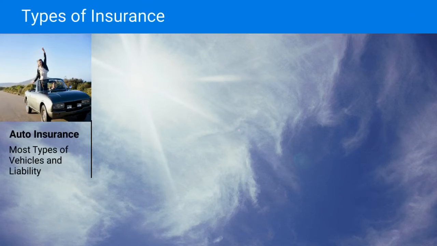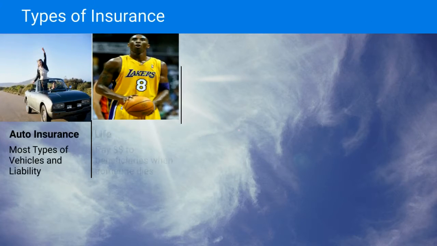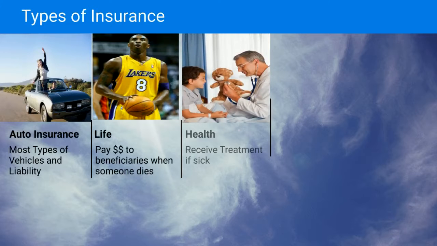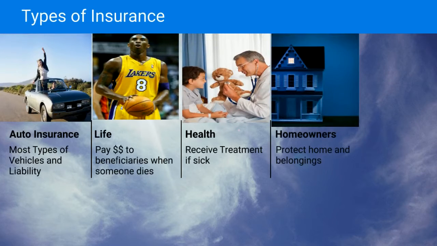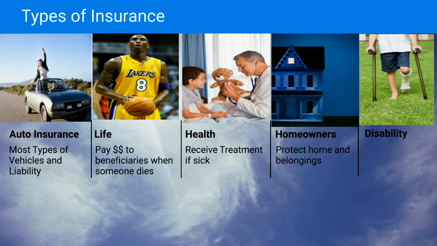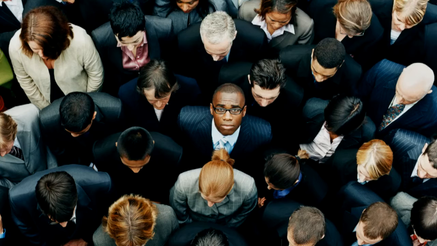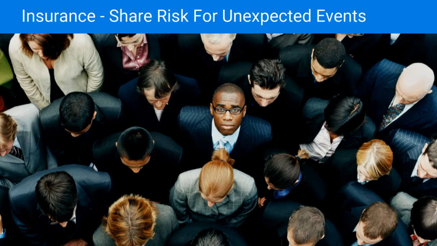Insurance can help. There's auto insurance: most types of vehicles and liability. Life pays money to beneficiaries when someone dies. Health: you receive treatment when you're sick. Homeowners protects your belongings. Disability: loss of work. Insurance is shared risk for unexpected events.